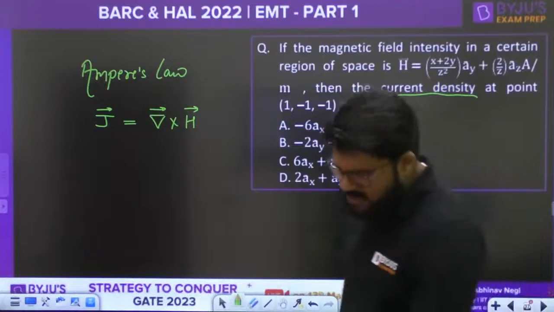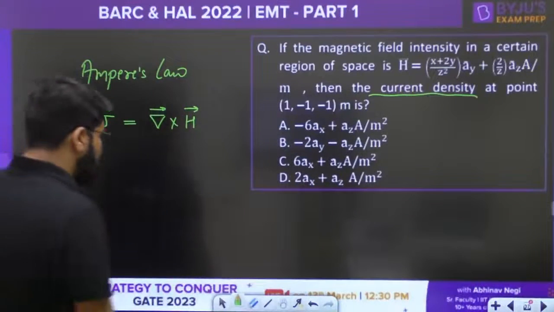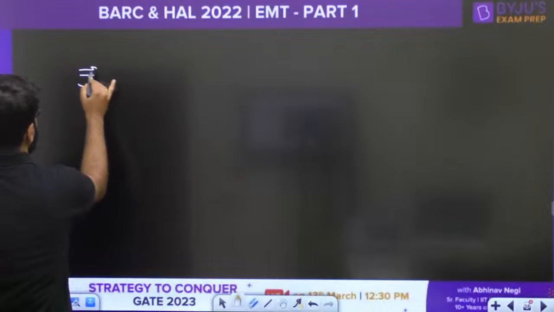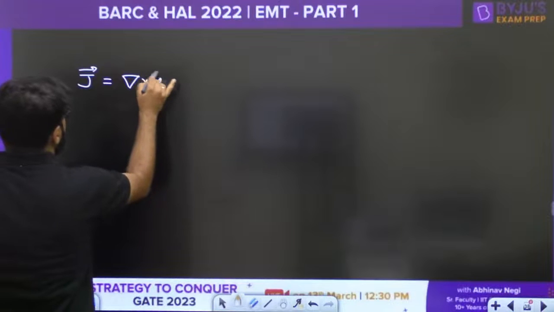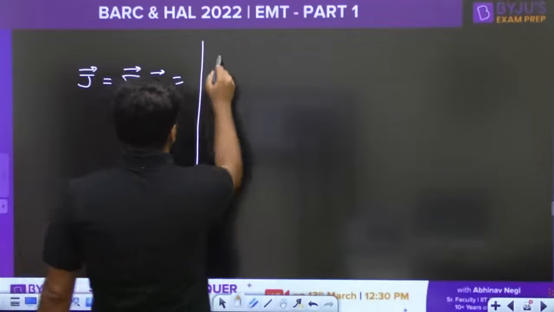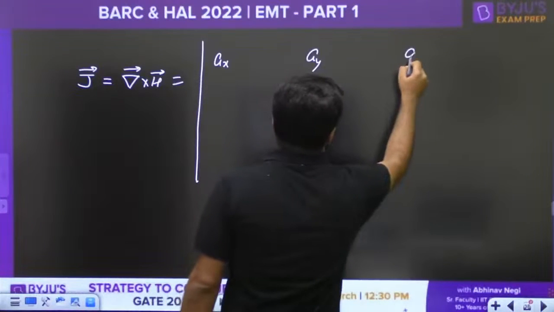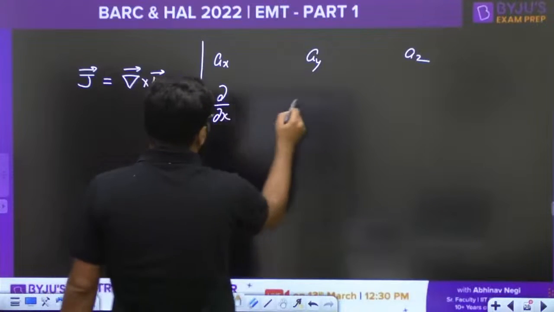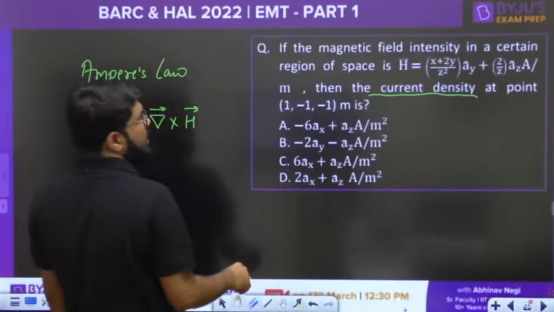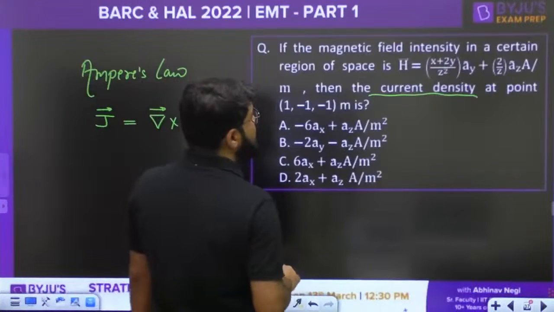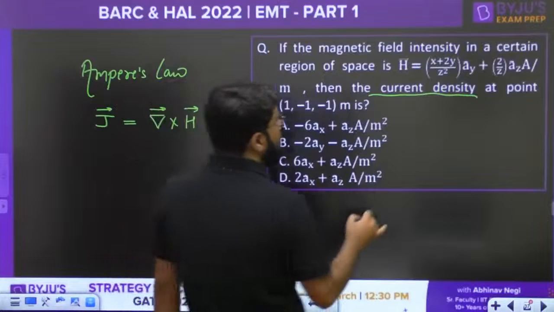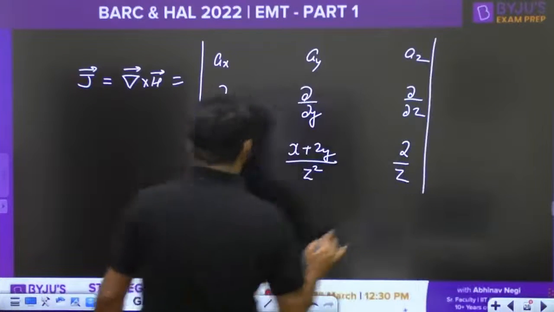Yeah, okay. So this is a simple question. You need to calculate the curl. So let's do it, guys. The curl of H, which is J, will be given by the determinant AX, AY, AZ, del by del X, del by del Y, del by del Z, and then you have the X component is 0, the Y component is (X plus 2Y) divided by Z square, and the Z component is given to you as 2 by Z. Just solve this determinant.